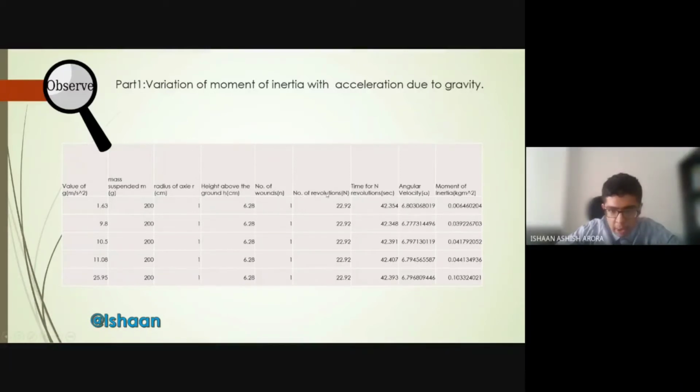Here I have measured the number of revolutions that came on the counter as 22.92 revolutions for all the readings. Here are the corresponding times taken for the N revolutions in seconds. And there are the angular velocities of the flywheel, and similarly the moments of inertia for the following.